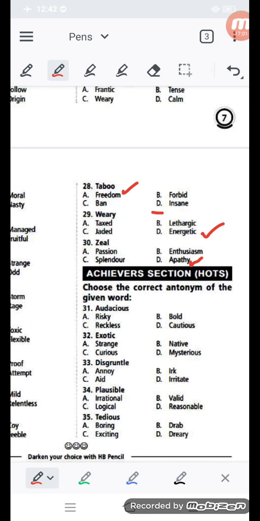Here some more words are also given, like 31 to 35, like audacious is given. Audacious, antonym you have to choose or take out. Number 31, you can see audacious, opposite word is cautious. Exotic means superb. Its opposite word, which one is the opposite? Exotic. Yes, it is B number, like native.